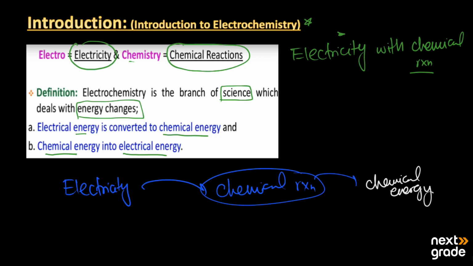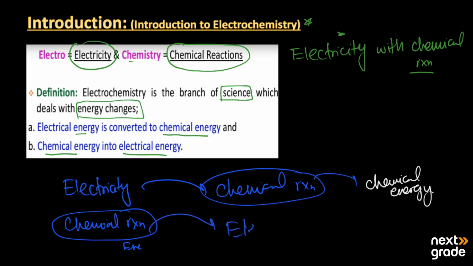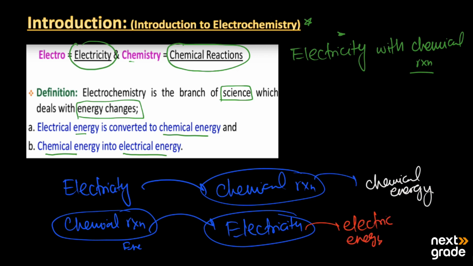On the other hand, if we have a chemical reaction producing energy, how do we use its energy for the production of electricity? And now this energy will be known as electric energy. So all these methods, techniques and processes we will study under electrochemistry.